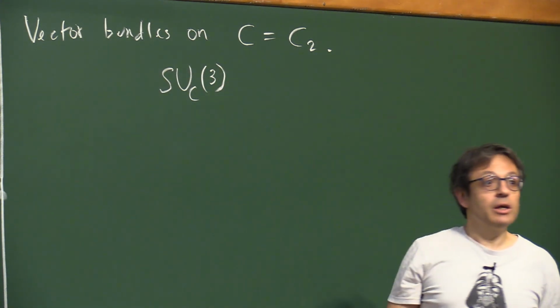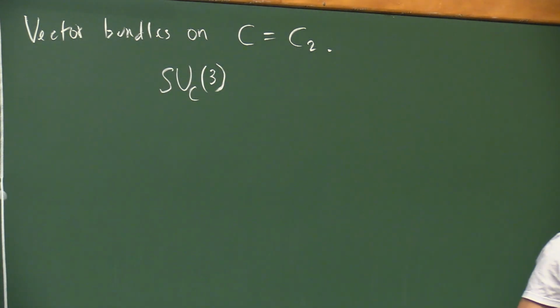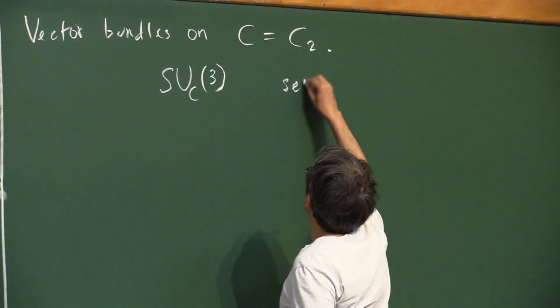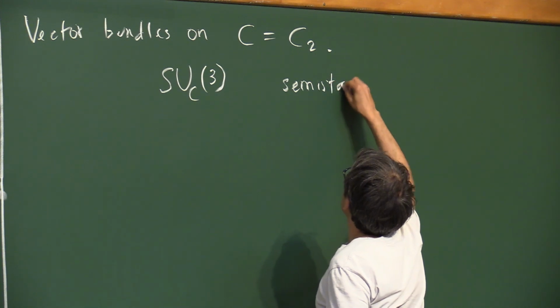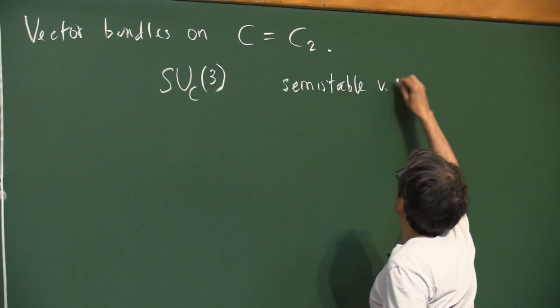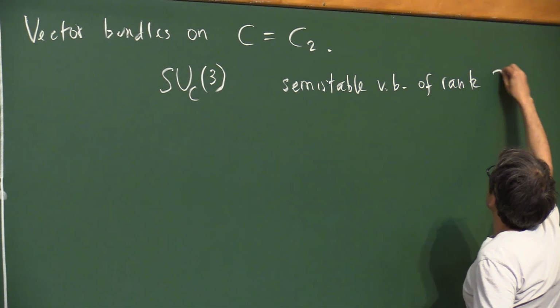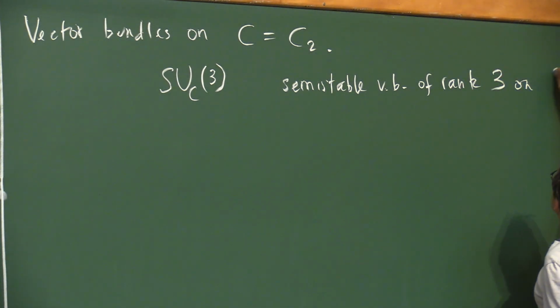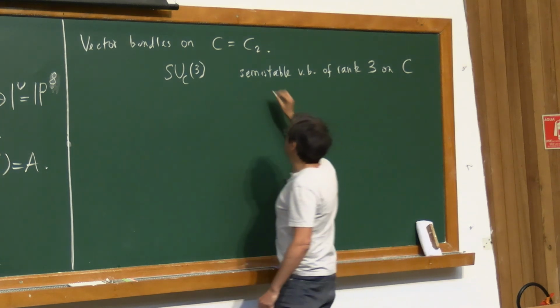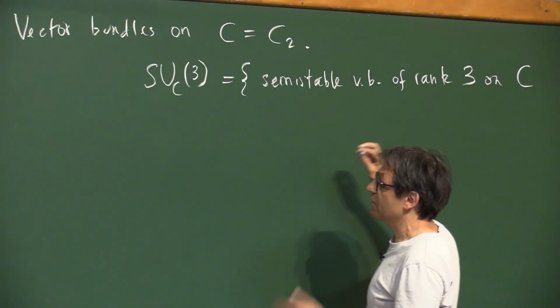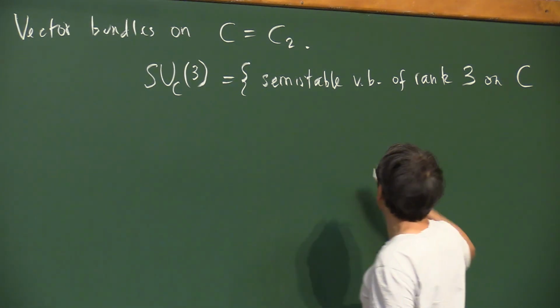This notation here is what people call the moduli space of semi-stable vector bundles of rank 3 on C. I write it like this, it's the moduli space of S-equivalence classes of such.